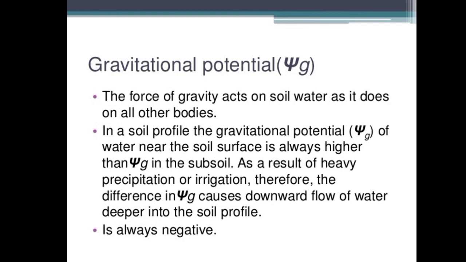The force of gravity pulls the water downward into the soil from the plant, which reduces the total amount of potential energy in the water of the plant. The taller the plant, the taller the water columns, which are nothing but the xylem vessels. In short plants this effect is negligible and easily ignored, and hence the gravitational potential is always negative or zero.